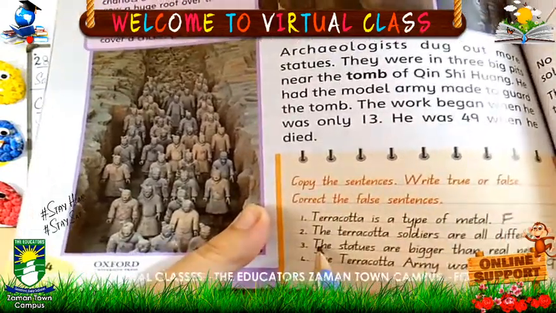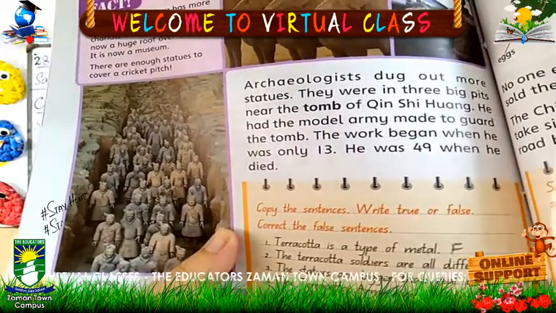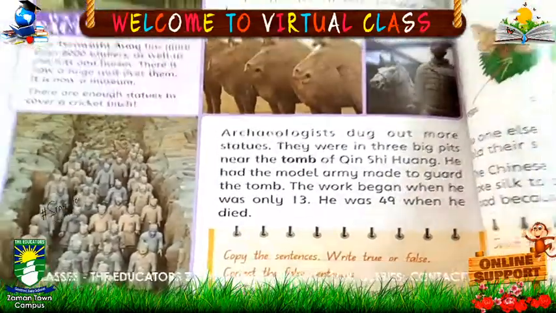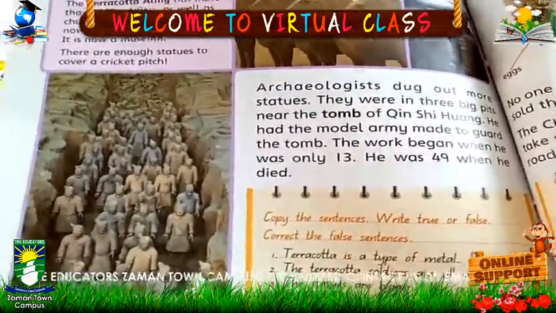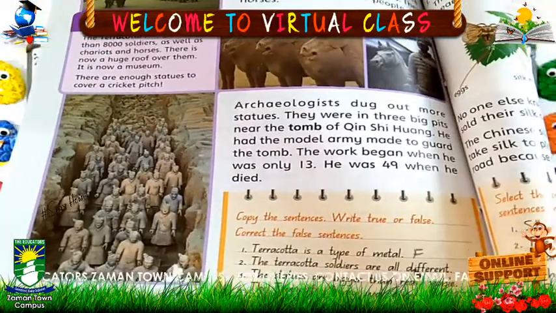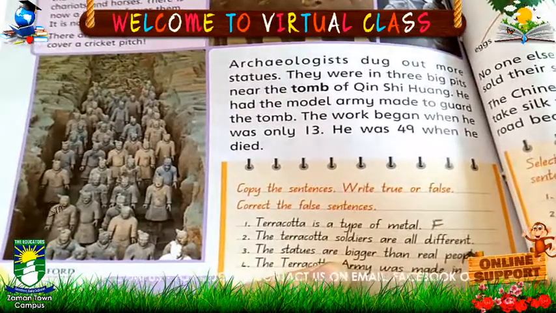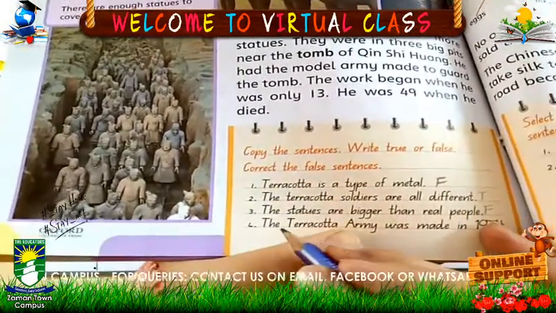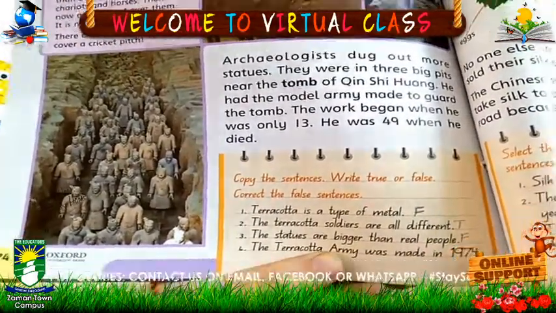Now number 2: the terracotta soldiers are all different. The terracotta sculptures are all different. Yes, that is true. Now come to number 3: the statues are bigger than real people. It is false. Now the fourth one: the Terracotta Army was made in 1974.